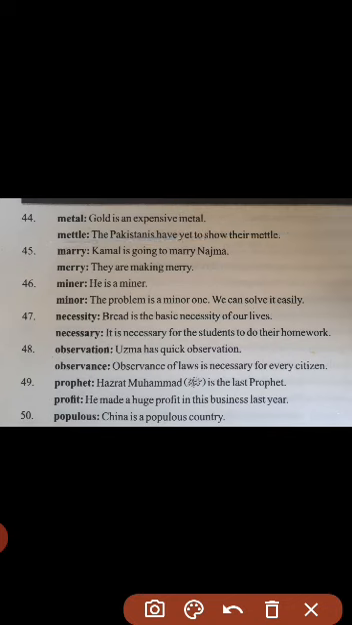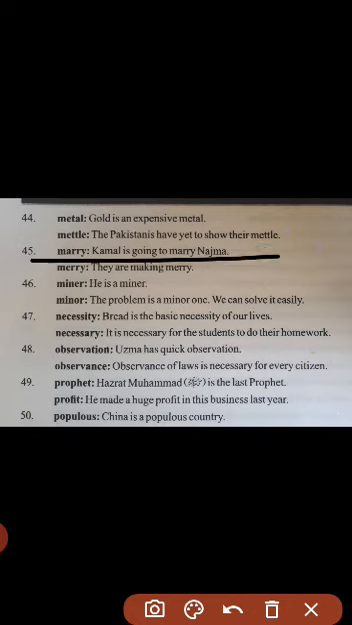The Pakistanis have yet to show their mettle. Pakistanis still have to show their courage or bravery. So clearly it shows that it is also used as a noun over here.